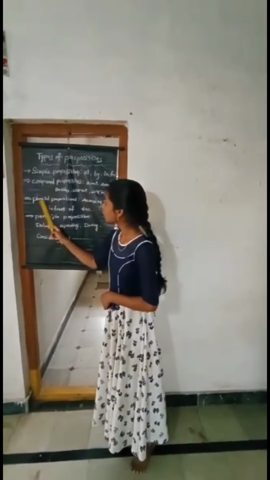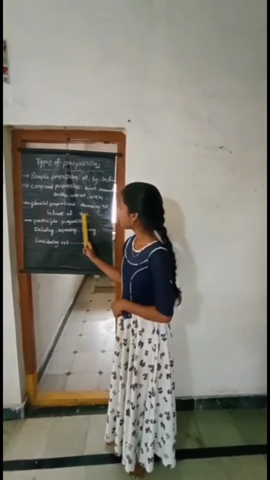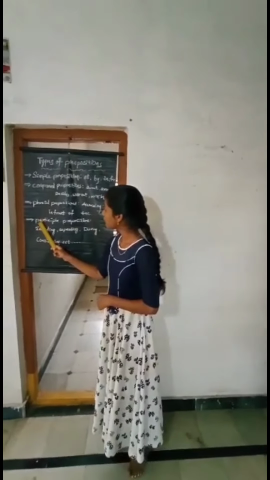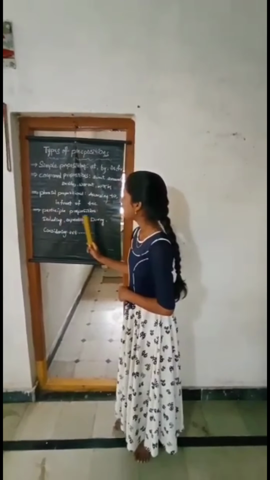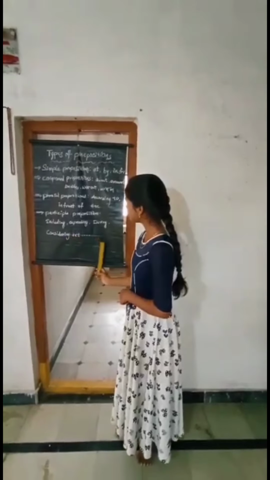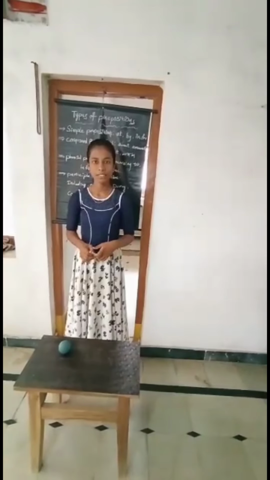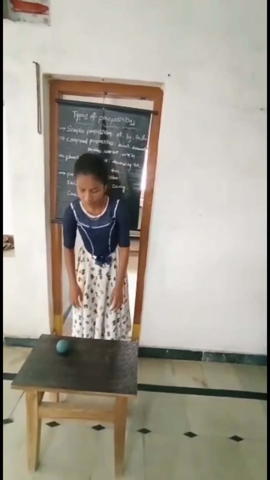And the third one is phrasal preposition: according to, in front of, etc. And the fourth one is participle preposition: including, expecting, during, considering, etc. And these are the types of prepositions. We are going to see the examples of preposition.